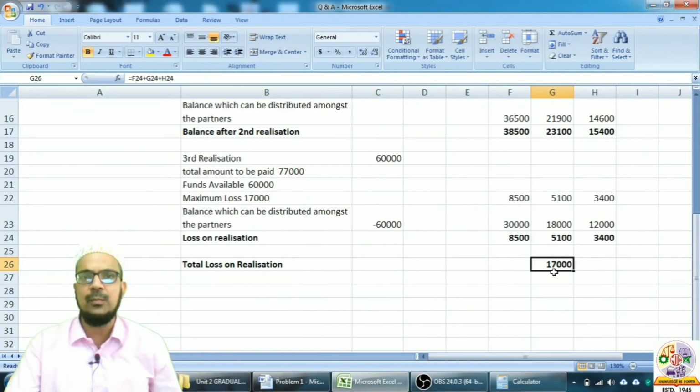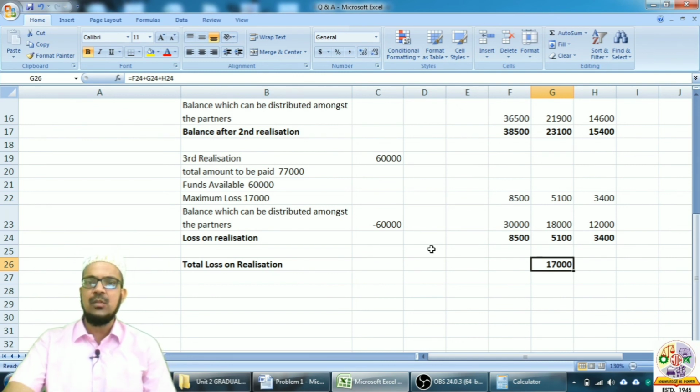Hence our problem on piecemeal distribution using the maximum loss method is correct. So this brings us to the end of the second problem. Now we have discussed both methods, the surplus capital method as well as the maximum loss method. Thank you.